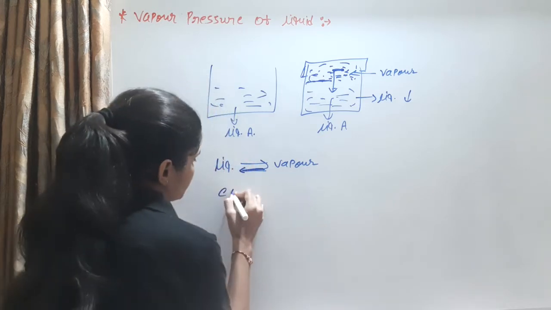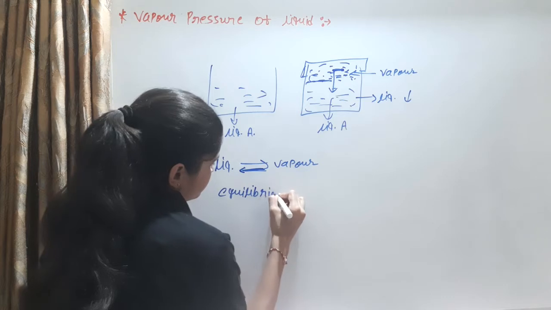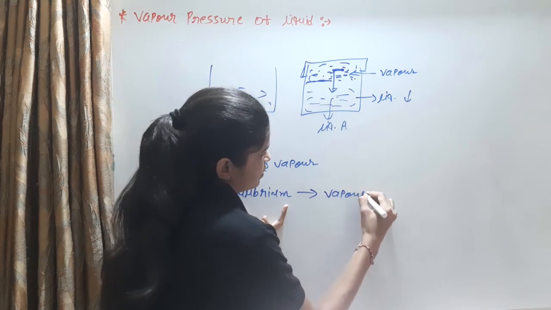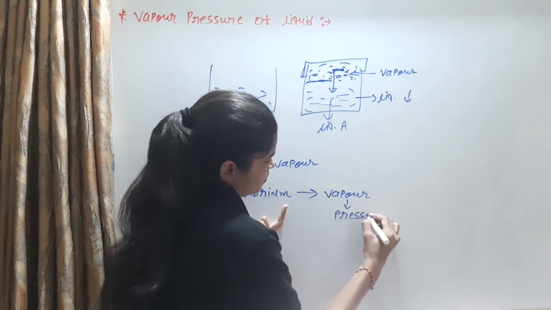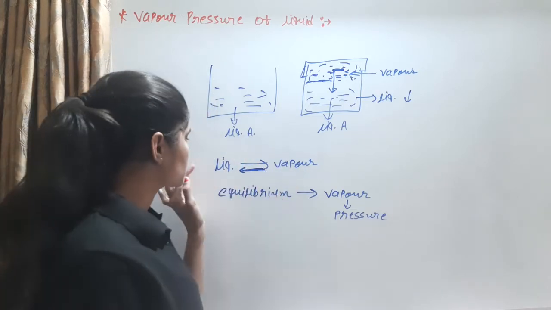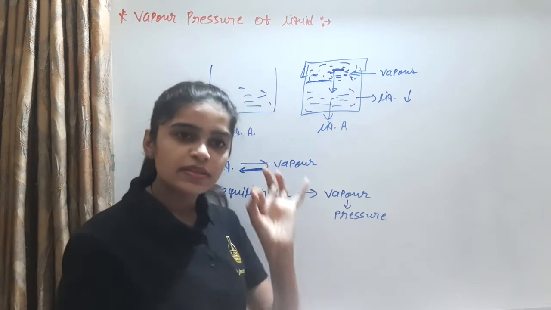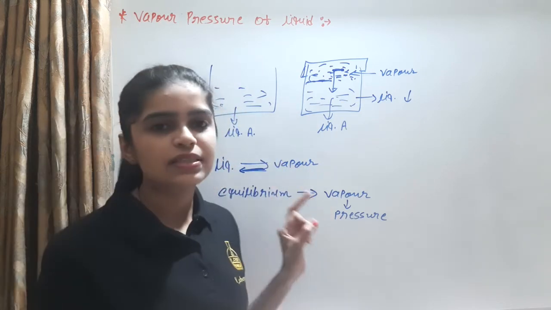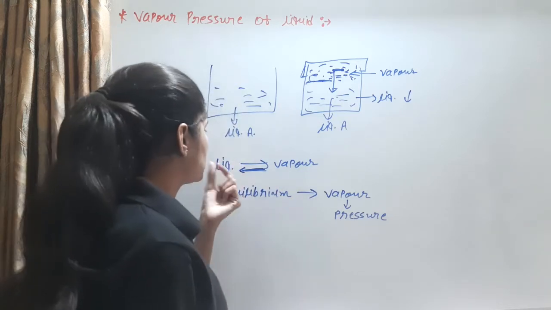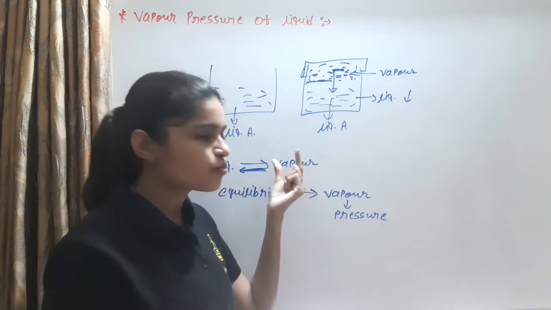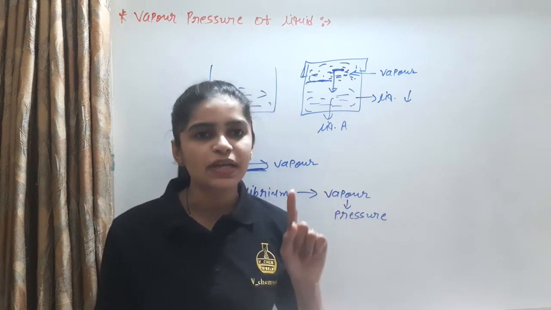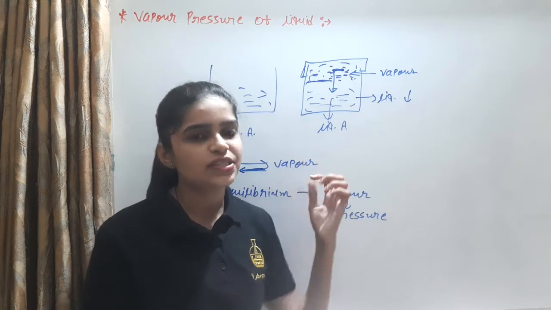At the equilibrium position, where equilibrium is established between the liquid and vapor, the vapor has some pressure. This pressure of the vapor is known as the vapor pressure at a particular temperature. So this is the definition of vapor pressure.